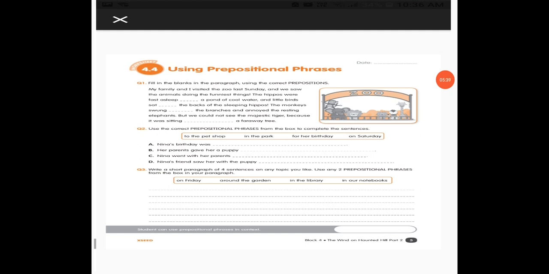Next one, the little birds sat. कहाँ पे बैठेंगे birds?